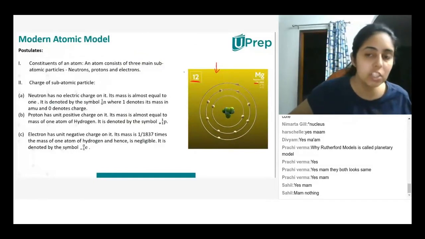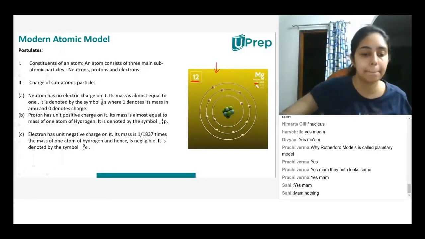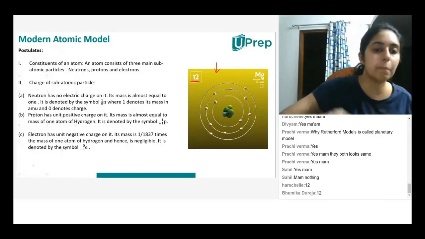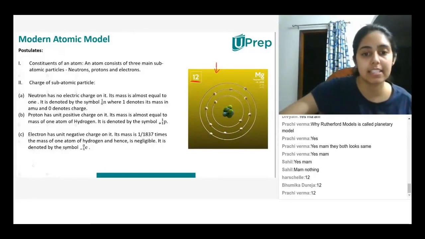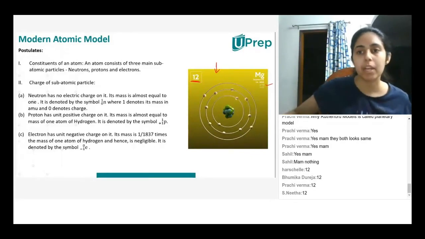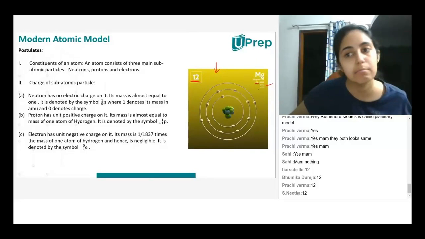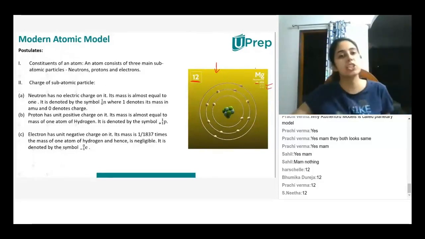If the atomic number is 12, the number of protons will be how much? What will be the number of protons? Very good. Yes. So we saw that the mass number is 24 and it has 12 neutrons also. So that is the magnesium atom.